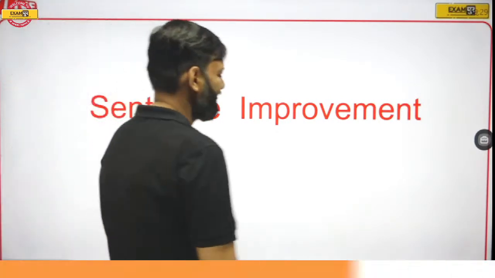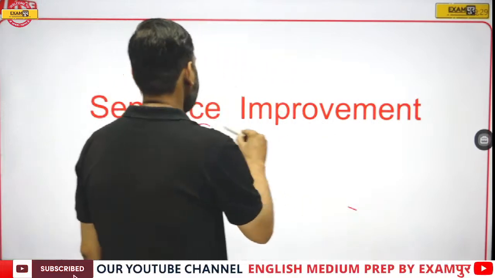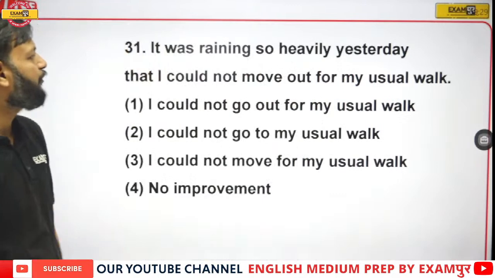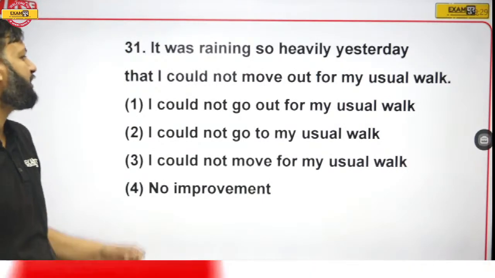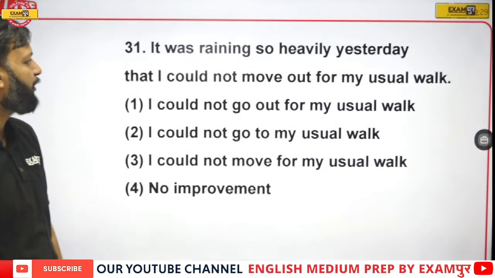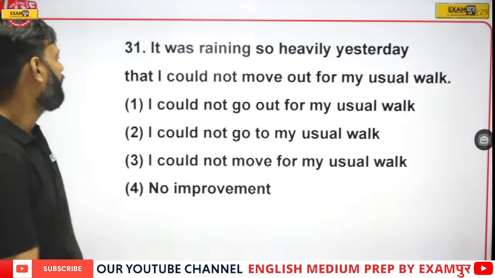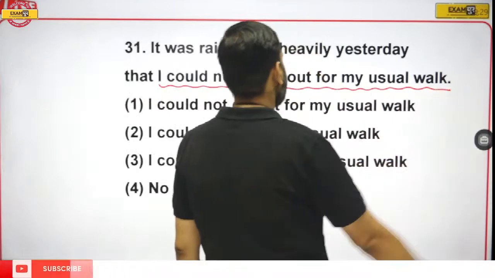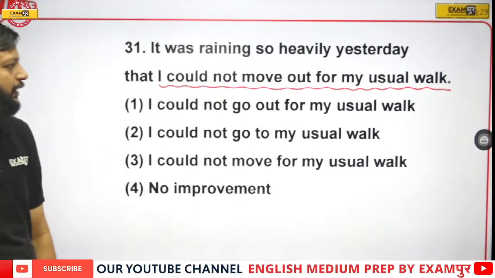Okay, so let's start sentence improvement. It was raining so heavily yesterday that I could not move out of my usual walk. So here, I could not move out for my usual walk has been underlined.